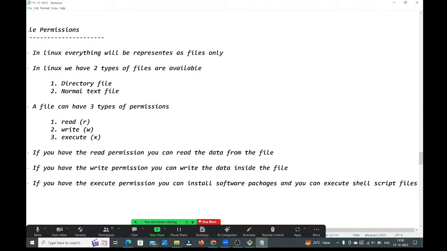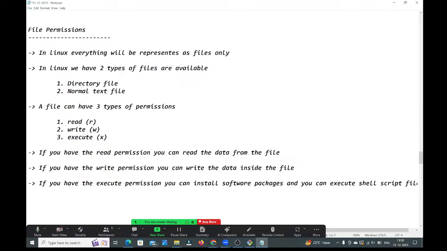Guys, read these things. In Linux, everything is represented as files only. We have two types of files in Linux. One is the directory file, and the second is the normal text file.